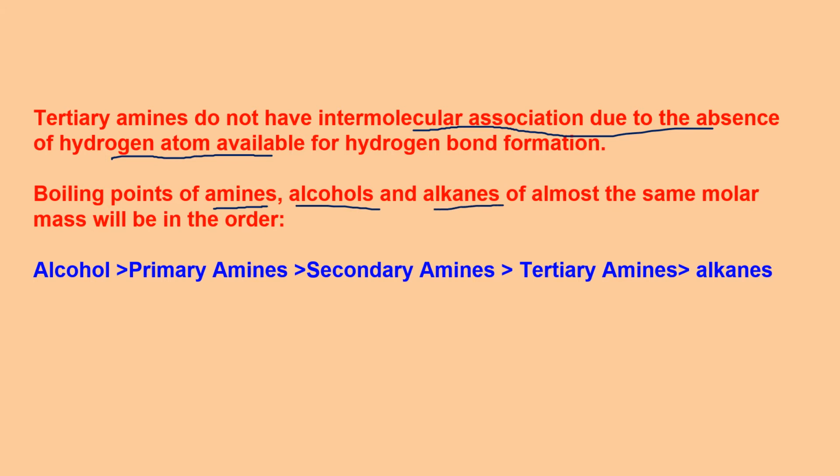Whenever you are comparing different functional group compounds, they should have almost the same molar mass, only then the comparison is valid. So alcohols have maximum boiling point. Reason, oxygen is there, which is more electronegative, so there is more polarity in O-H bond. It makes stronger H bond. Then you have primary amine, then secondary amine, then tertiary amines, as discussed in the previous slide for these three. And the least would be alkanes because there is no polarity in alkanes. It's only a hydrocarbon.